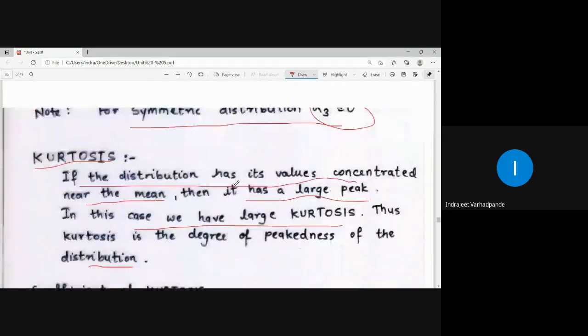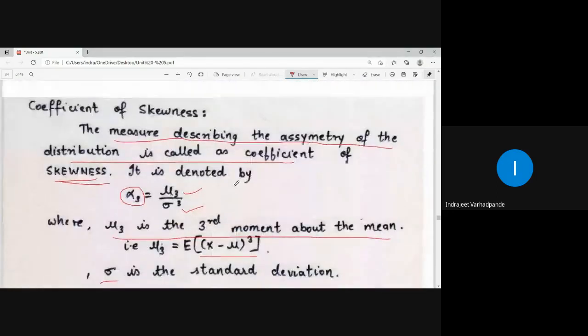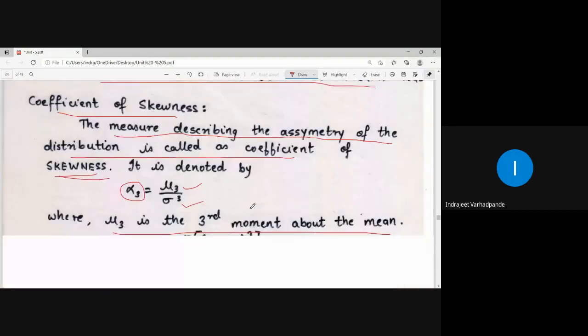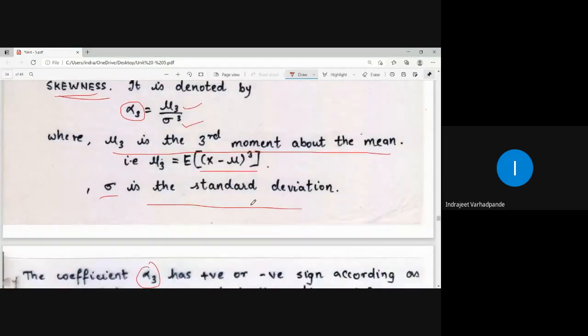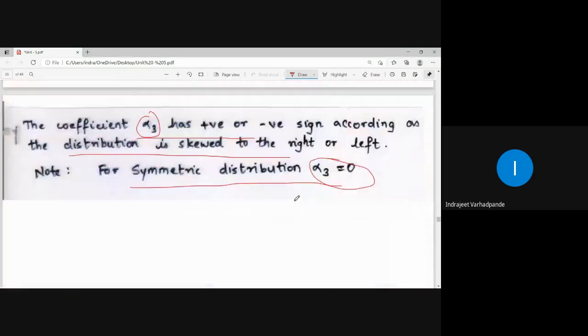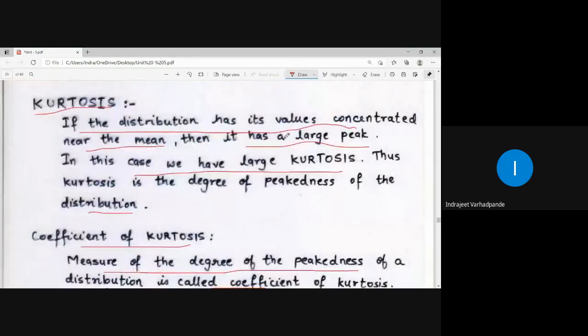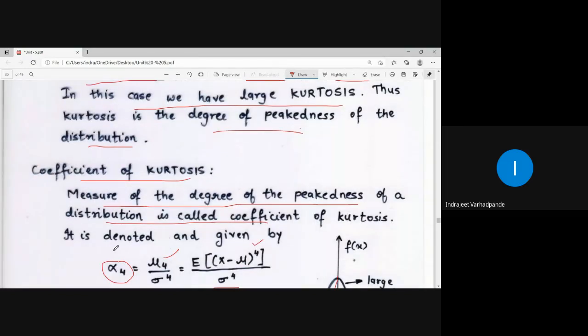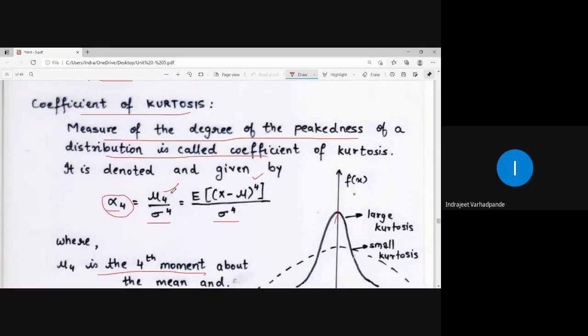So I hope these two quantities are clear. A skewed distribution will give you the coefficient of skewness, the measure describing the asymmetry. Either it will be positive or it can be negative. It is denoted by alpha 3, which is mu 3 upon sigma cube. The coefficient of kurtosis will give you the measurement for the degree of peakedness, and it is given by alpha 4, which is mu 4 upon sigma to the power 4.